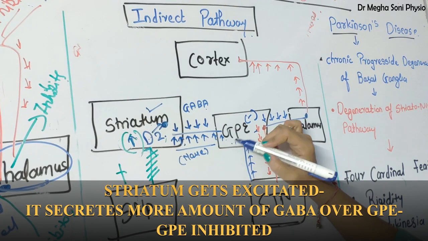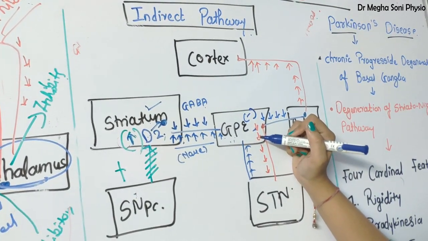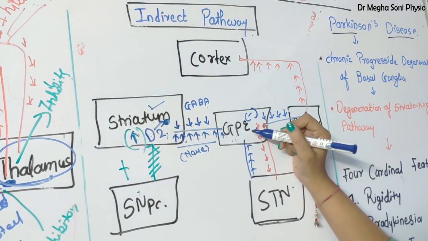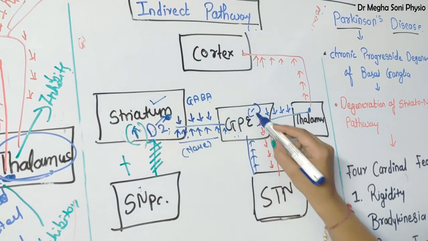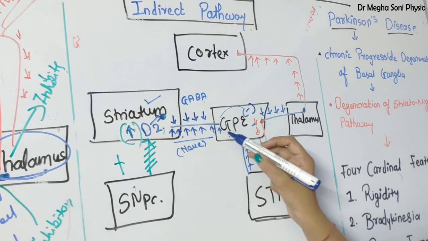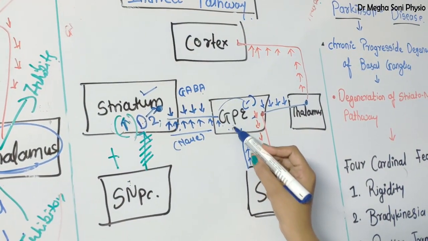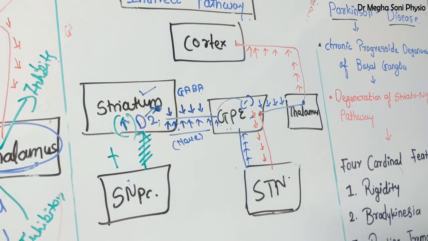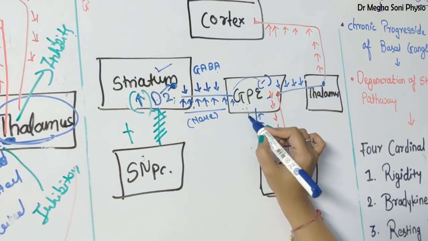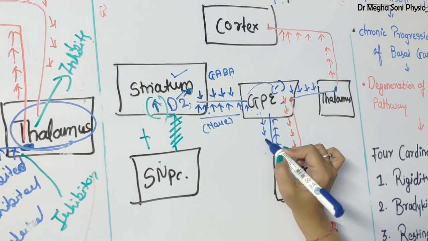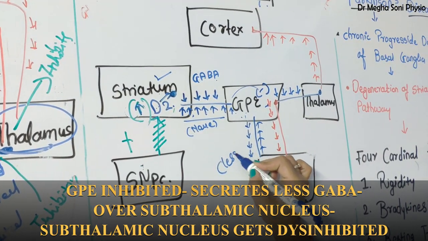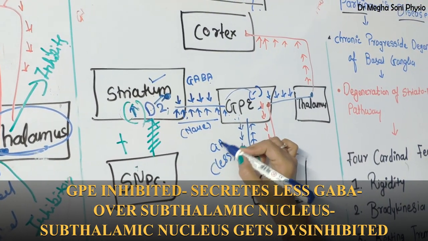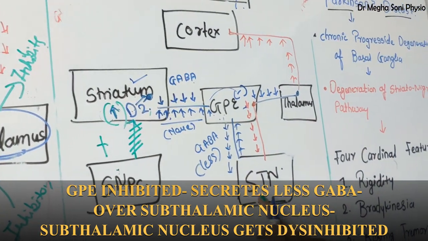Now tell me, GP consists of which neurotransmitter? Yes, it consists of GABA. So as it is inhibited, it is not sufficient enough to secrete GABA over the subthalamic nucleus. So this GPE secretes less GABA over the subthalamic nucleus.